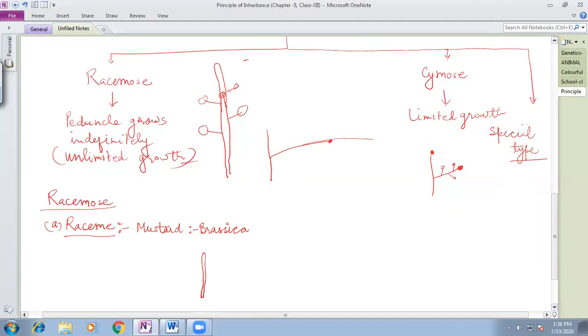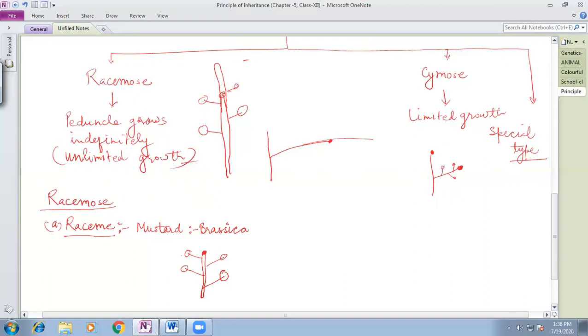On the peduncle, the flowers are present, and these flowers are pedicellate. In alternate fashion, you will see the flowers are arranged. And the apical bud, or the terminal bud, is not converted into the flower yet.